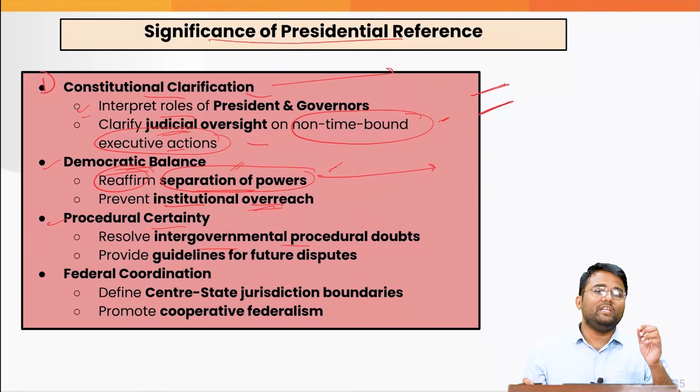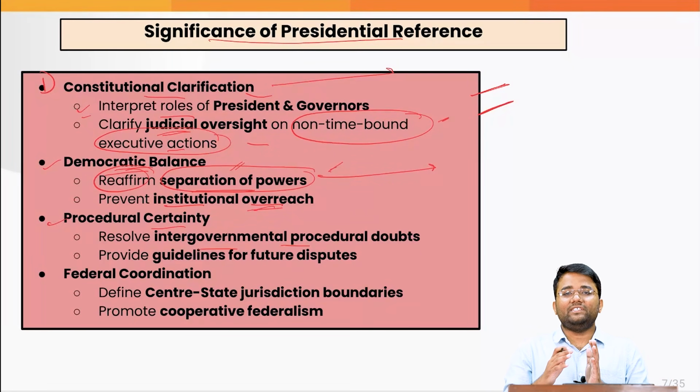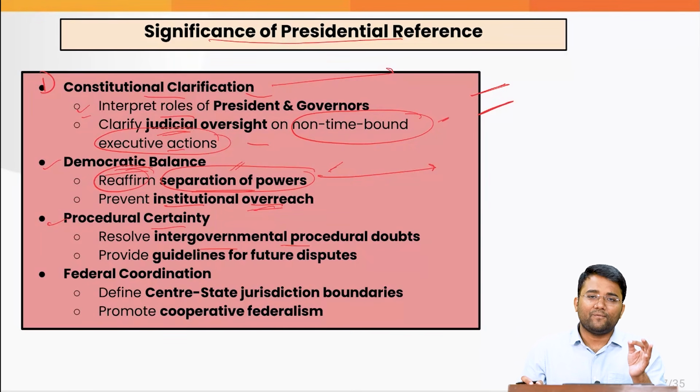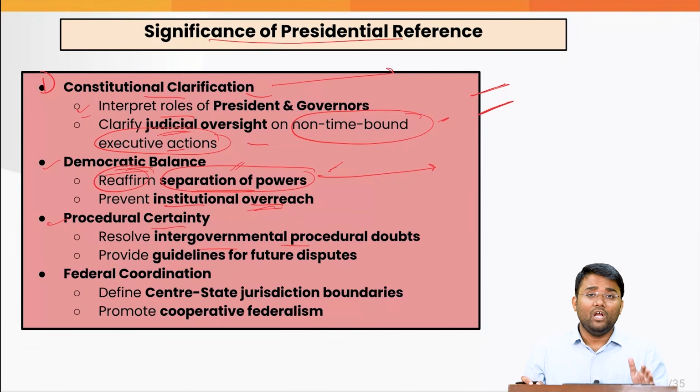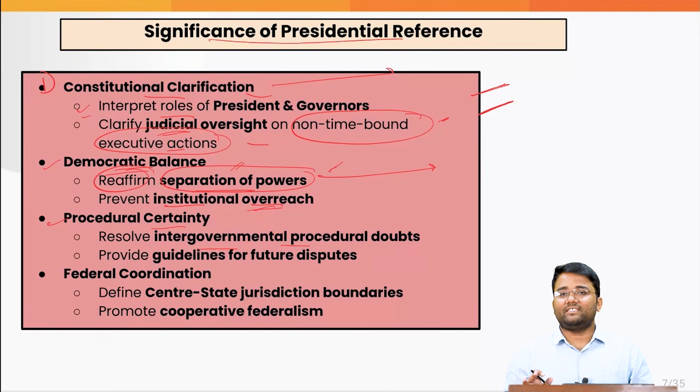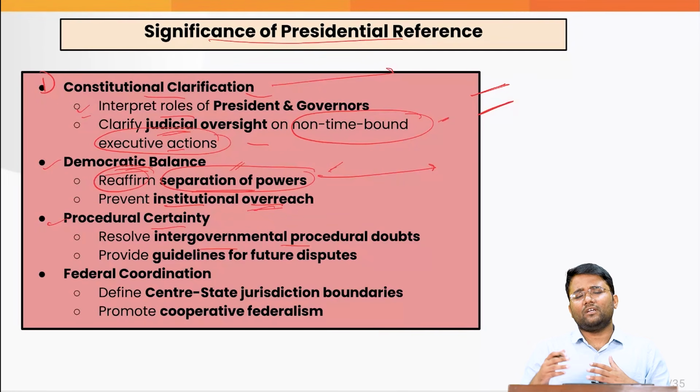It is not limited to any one state, these federal tensions with regard to the role of governor as agent of center, role of governor with regard to the recommending of president's rule, or role of governor with regard to the decisions on the bills. All these are not limited to any one state. Rather, these issues keep going on.